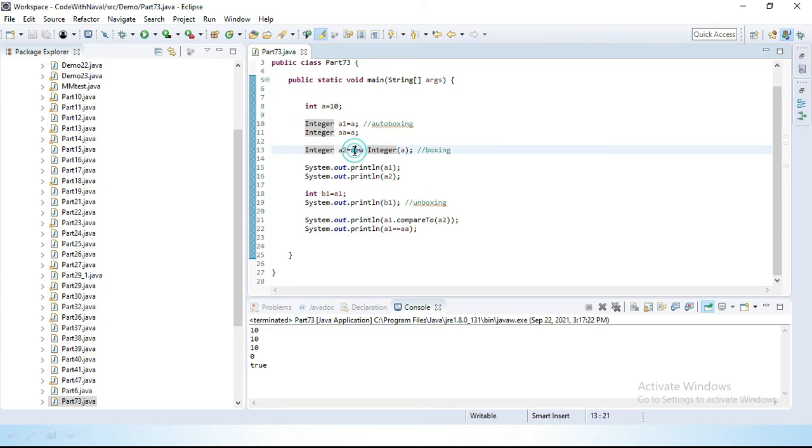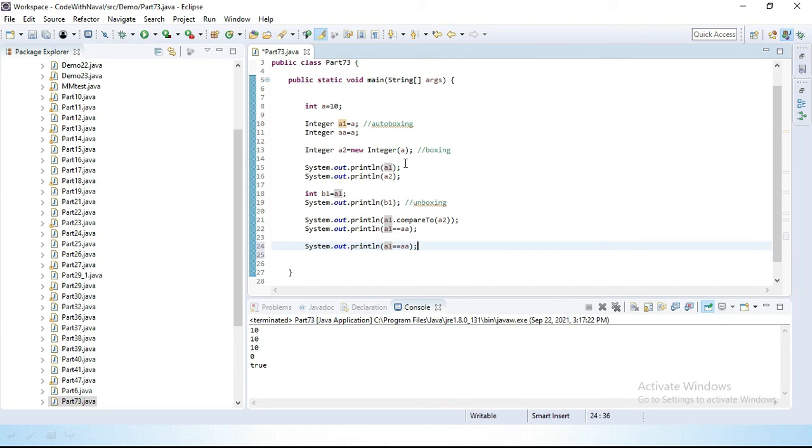Let's save this, and here we create these two, and here we simply use this equal, and we get the proper output. Now here we are simply comparing addresses. When we create these two integers and those two integer values are the same, then both variables point to the same memory location. If both memory locations are the same, then here we get a true value.